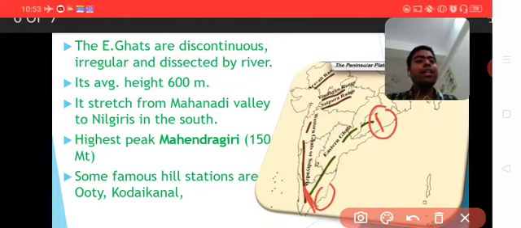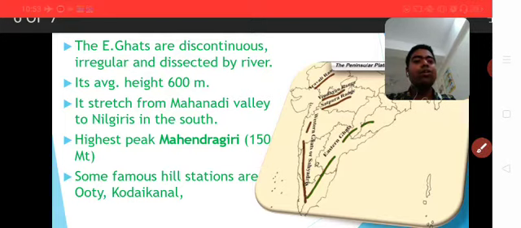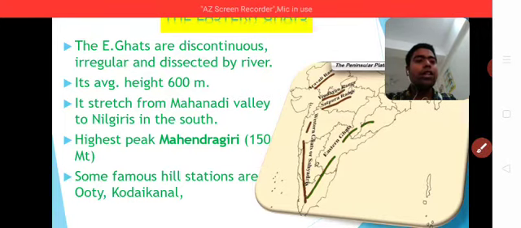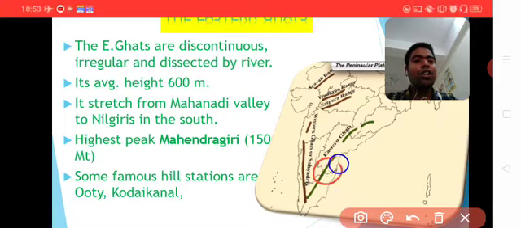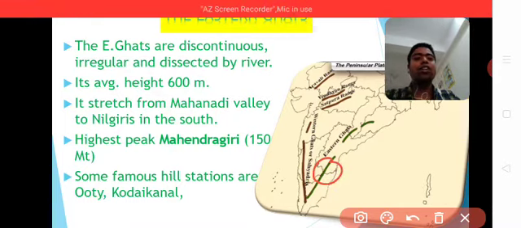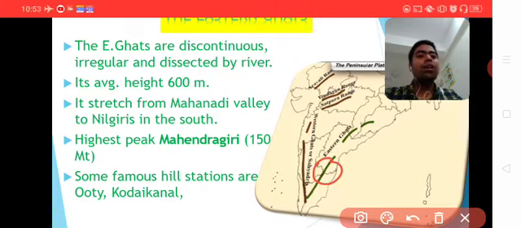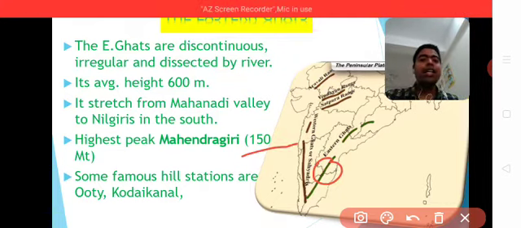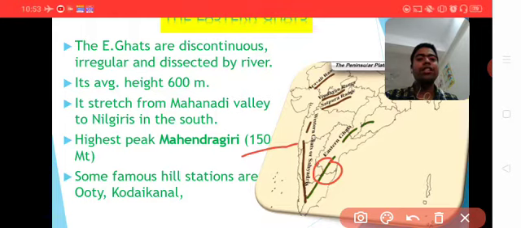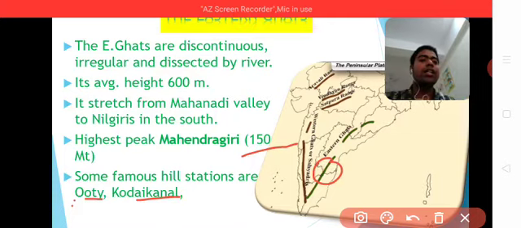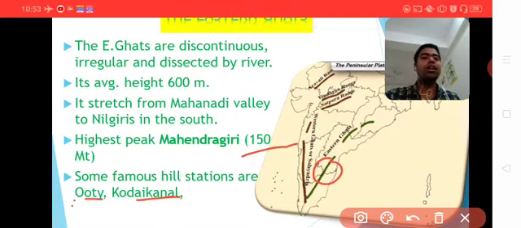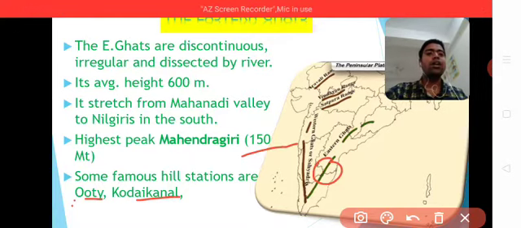The highest peak in this region is Mahendragiri, which is situated in Andhra Pradesh. The Eastern Ghat's highest peak is almost 1501 meters. Some famous hill stations are situated in this region such as Ooty, Kodaikanal, etc. These prominent hill stations also attract tourists.